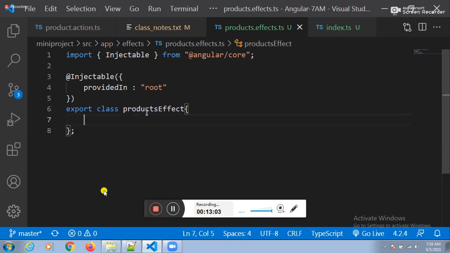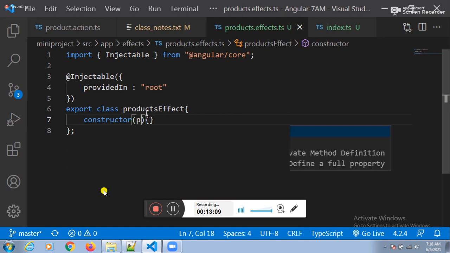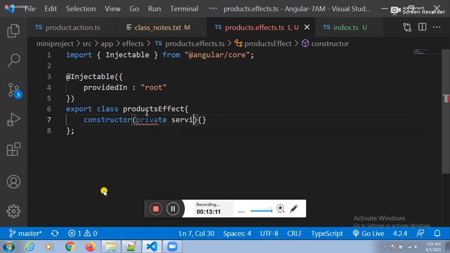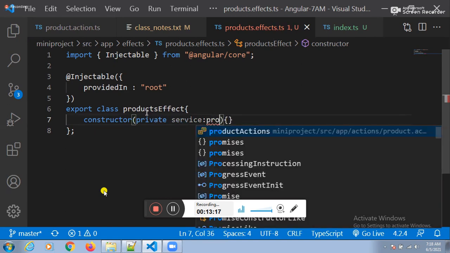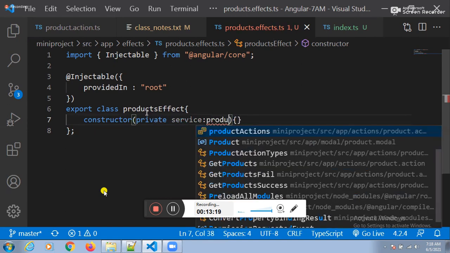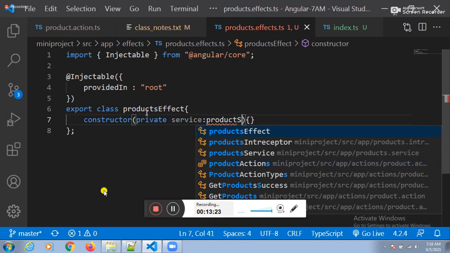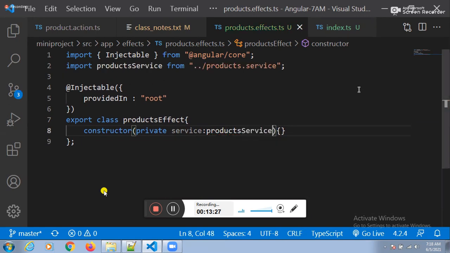Next, do the dependency injection. Private service. What is the name of the service? The product service you created. Private productService: ProductService. Is it a dependency injection? Yes, sir.